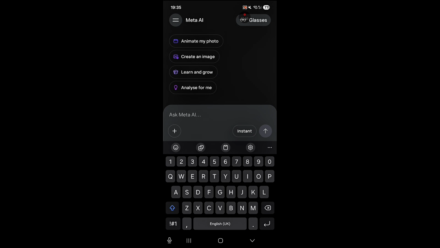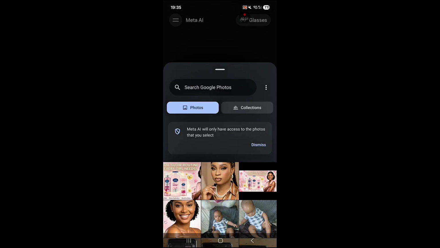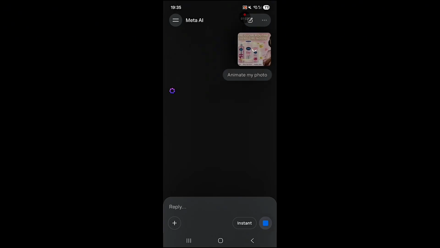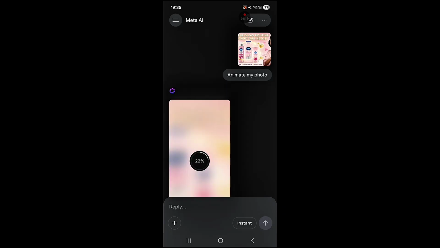We said we want to animate our photo. So you click on animate photo. Once you click on animate photo, it's going to bring you to the picture area, right? So you click on this. This is what we're going to be animating. I actually created a UGC content for this product, but I'm just using this one as an example, right?